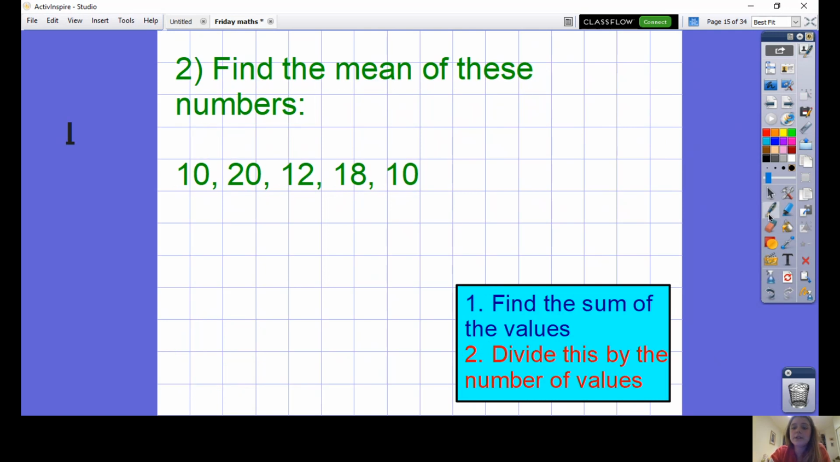Okay, well done if you've already solved that question. If you haven't, please pause the video and actually solve the question before we go through it. Step 1, find the sum.